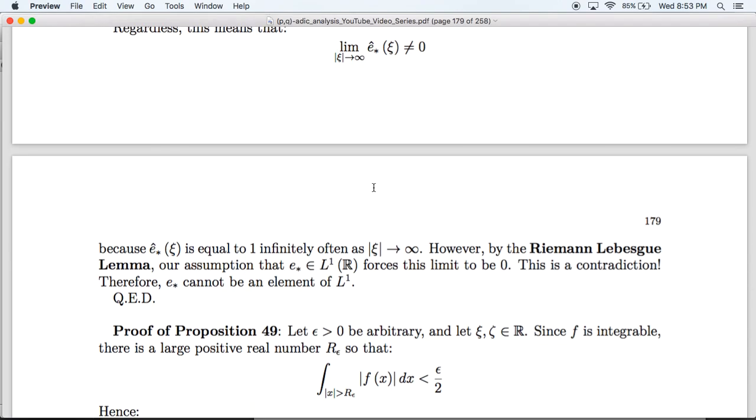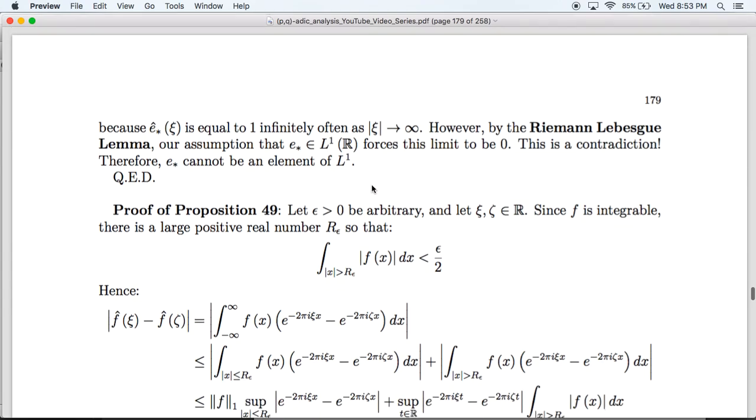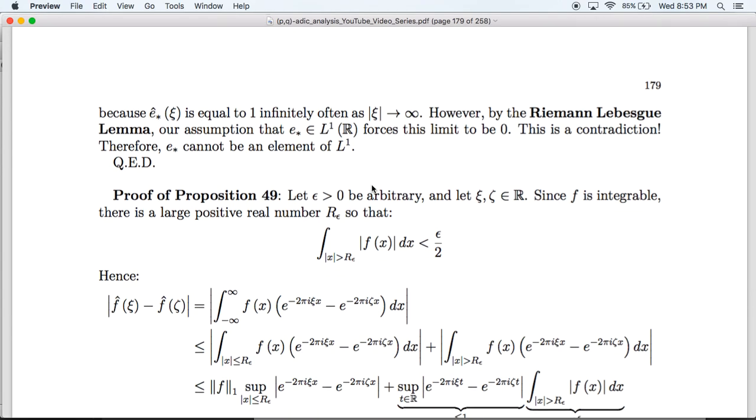Now let's prove the propositions we use. So first, we want to show that the Fourier transform is uniformly continuous. To do this, we're going to let epsilon be our modulus of continuity, and we're going to consider two real numbers, xi and zeta.